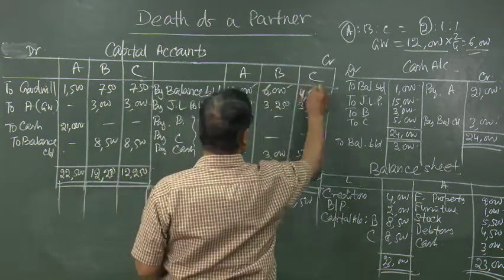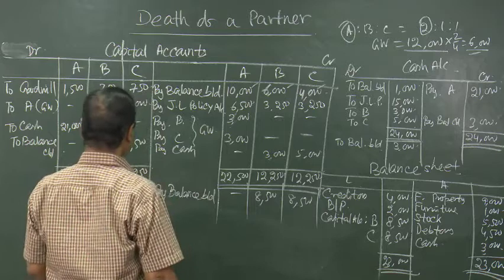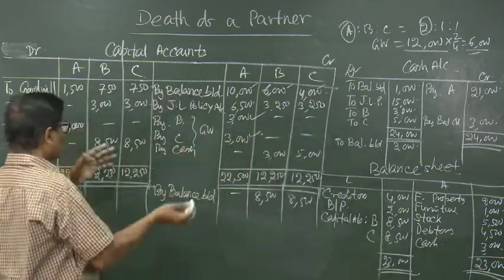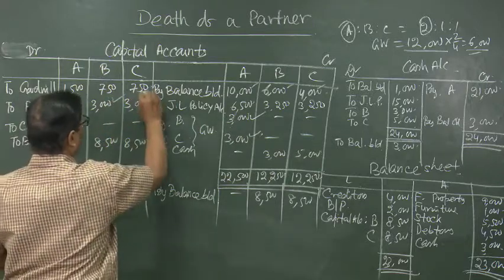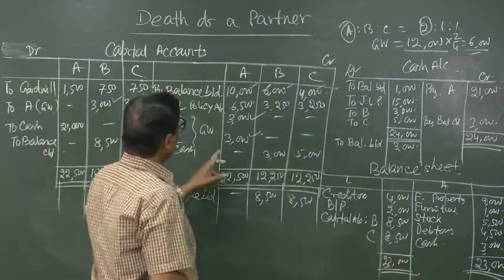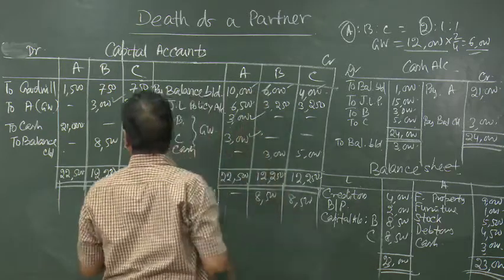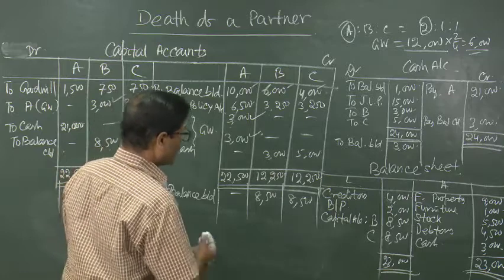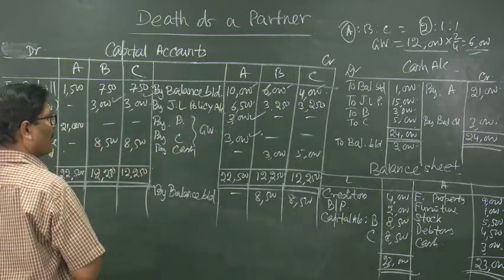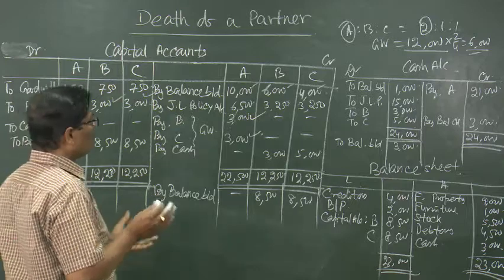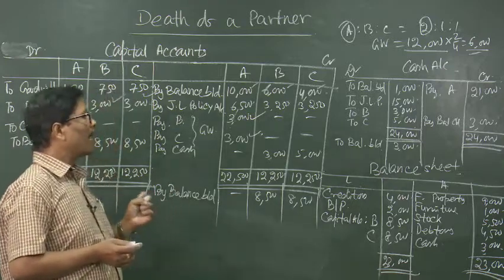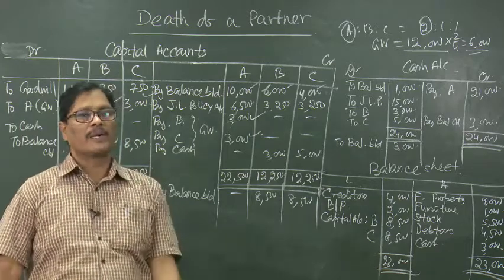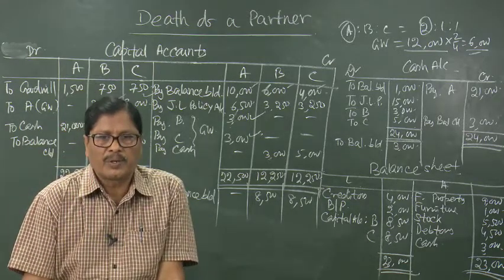This we have taken then by joint life policy by BC goodwill, he is getting 3000 and 3000 because it is adjusted through the capital accounts. B and C's capital account debited and A's capital account is credited for this 6000. Then we came to, there is no revaluation. So, revaluation account need not be prepared. Only thing is there is an adjustment of joint life policy and ultimately the cash account, that is for making the capitals according to the new profit sharing ratio between B and C.